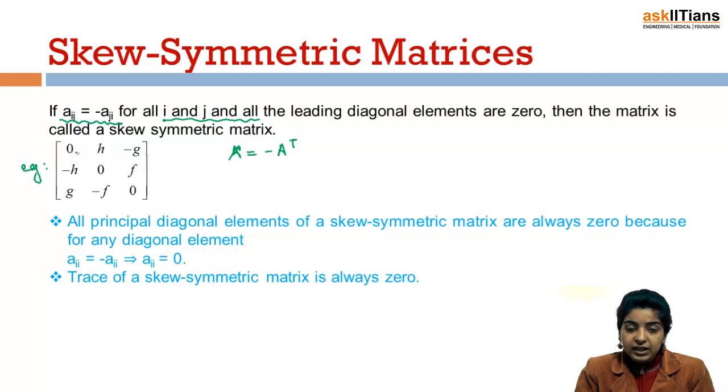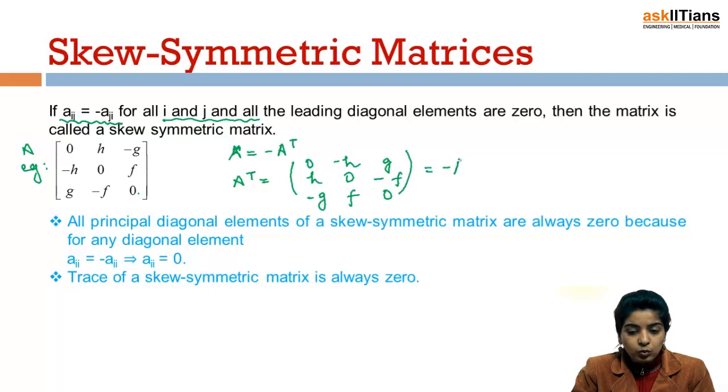The principal diagonal elements of a skew-symmetric matrix are always 0. So the principal diagonal elements are zeros, and for the rest of the elements, suppose this is A and I find A transpose, then what do I get? 0, minus h, minus g, h, 0, minus f, I am simply taking the transpose, g, f and 0. So this is equal to minus A, hence this matrix is skew-symmetric.